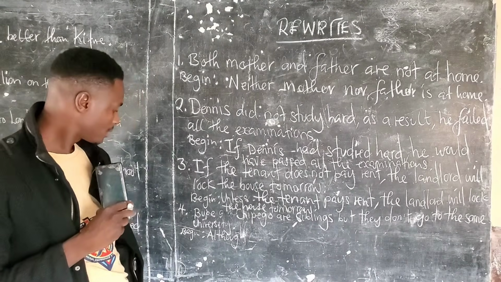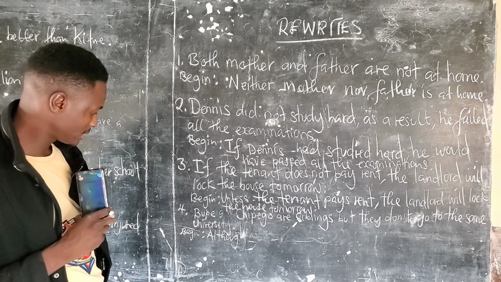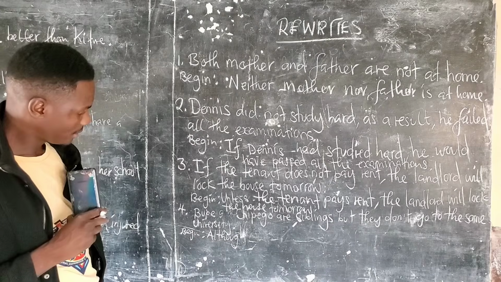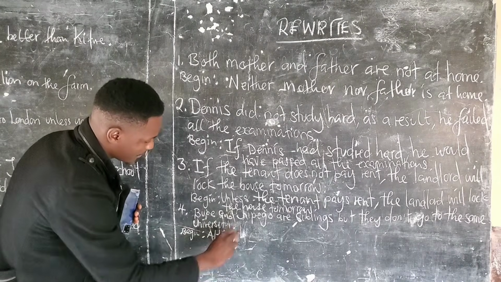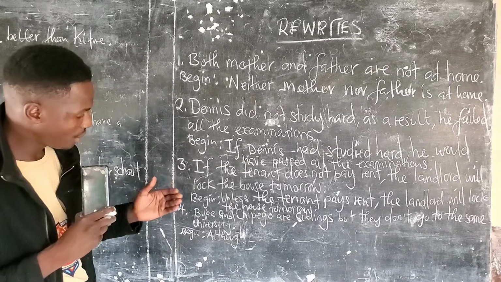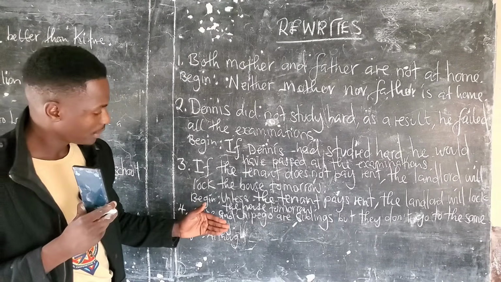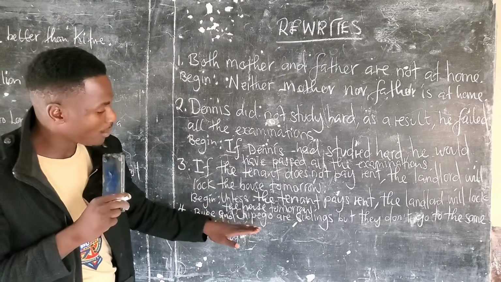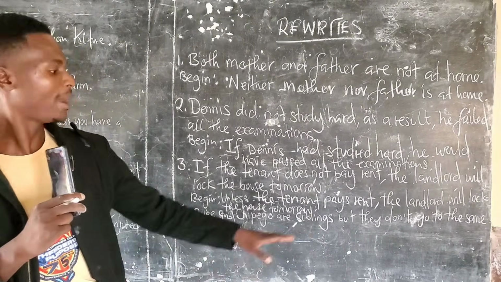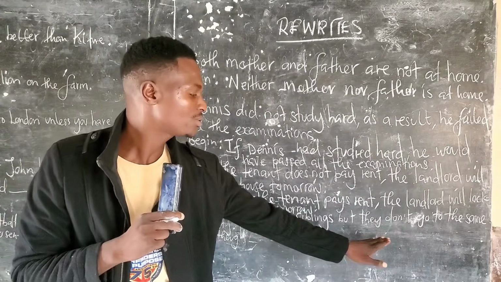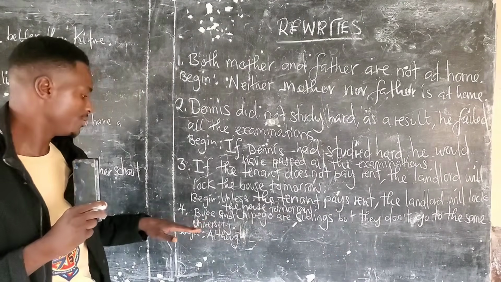Question 4 says, Wupe and Chipego are siblings. But they don't go to the same university.